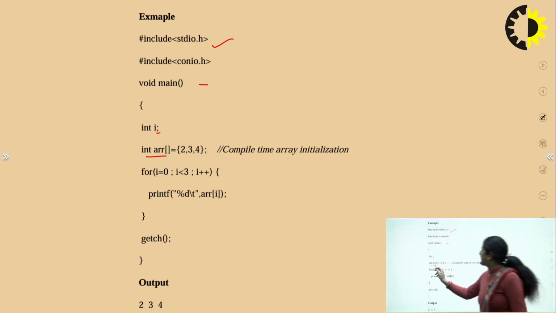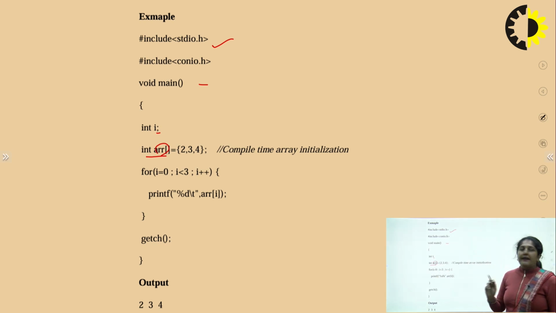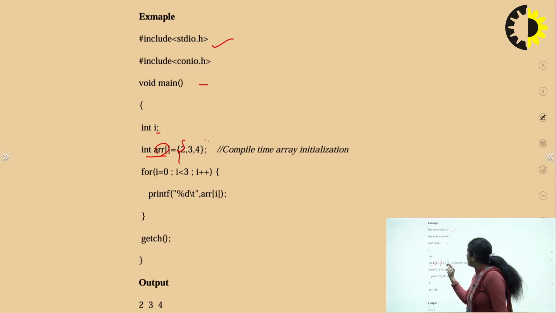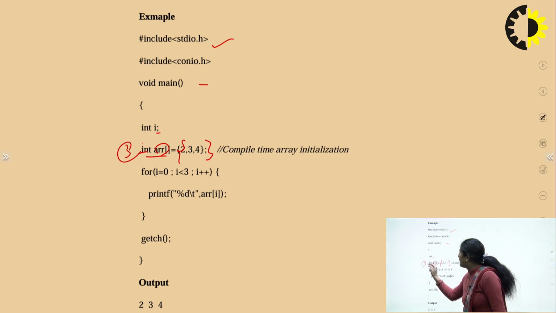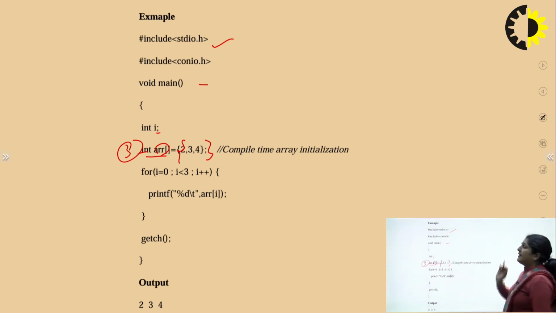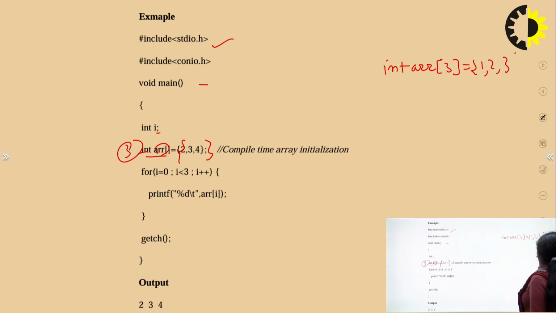that is int data type, array name is arr, and we are storing the 3 elements. So the size of this array is 3. See, there are different ways of declaring the array. We can do like this, int arr[3] = {1, 2, 3}. We can do like this, or we can do like this also, {1, 2, 3}. We can do like this also. Both are correct, okay?